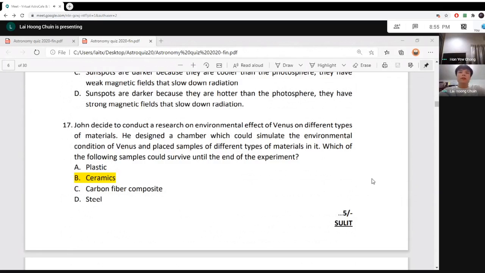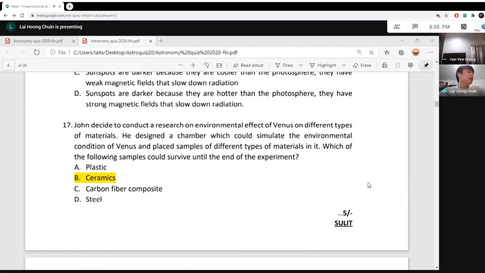So for Venus, we know that the environment is quite extreme. The temperature is very high and also the environment is acidic. It has a carbon dioxide atmosphere and it has sulfur components inside, so it always has acid rains in Venus.